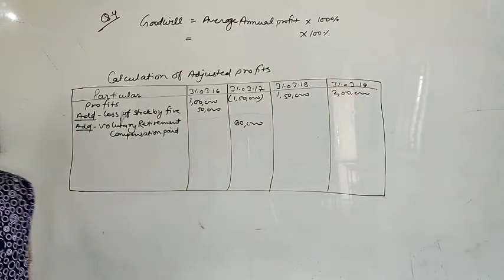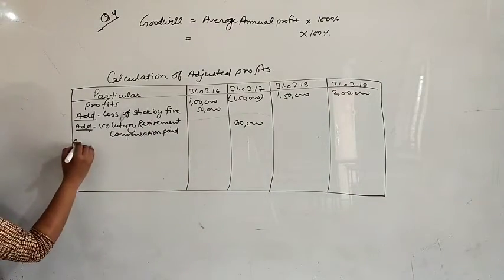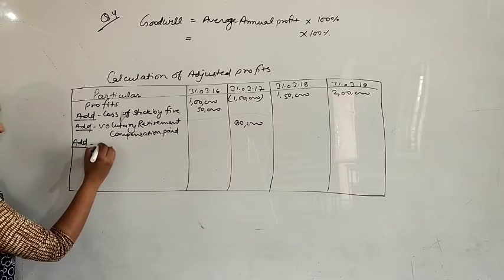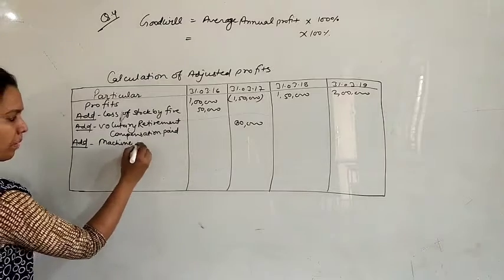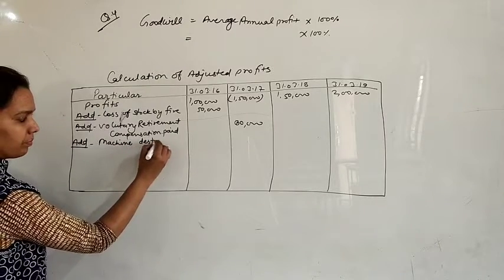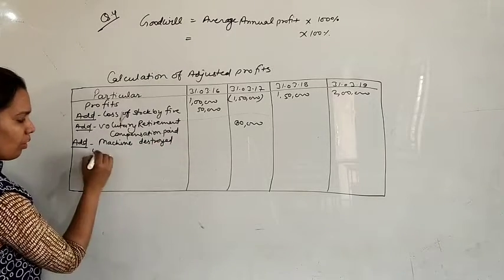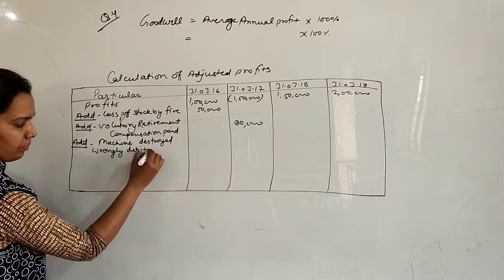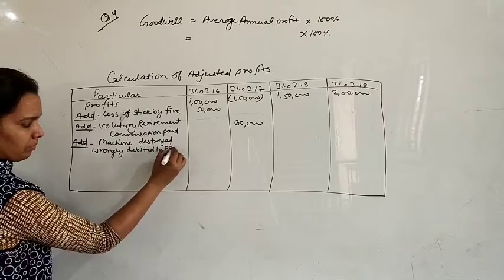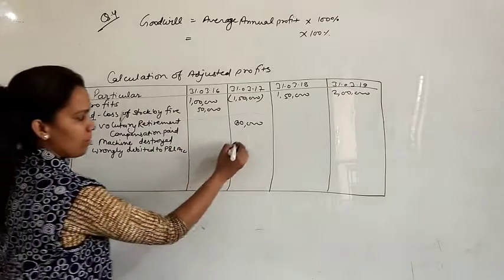So 60,000 will be added back. Machine destroyed, wrongly debited to P&L account, 60,000.